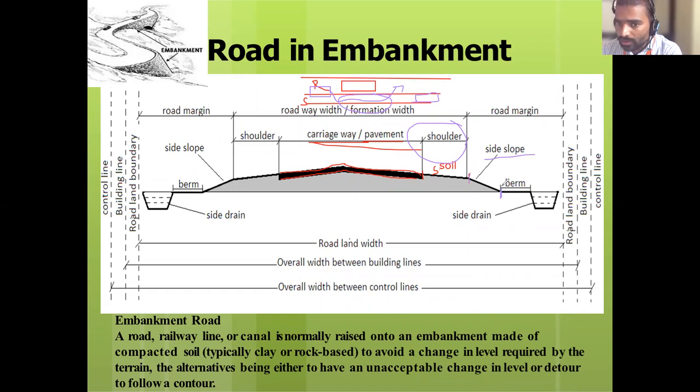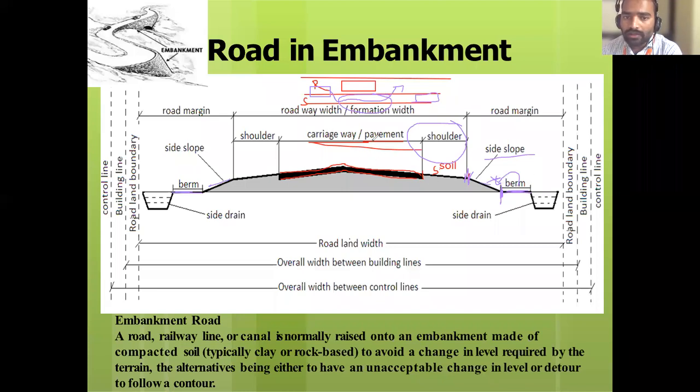So from the natural ground level till your shoulder is called the side slope. Okay, this is the side slope. From the side slope, there is a horizontal portion, and this horizontal portion is called the berm. What it does is give support to the side slope. This berm gives support to the side slope.